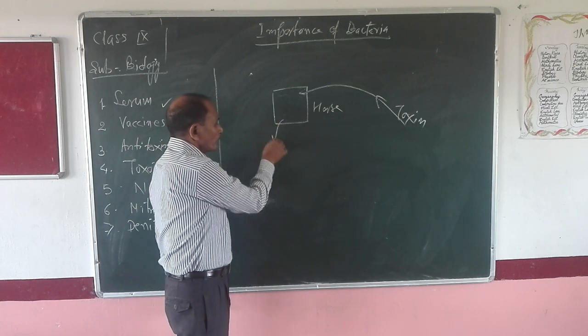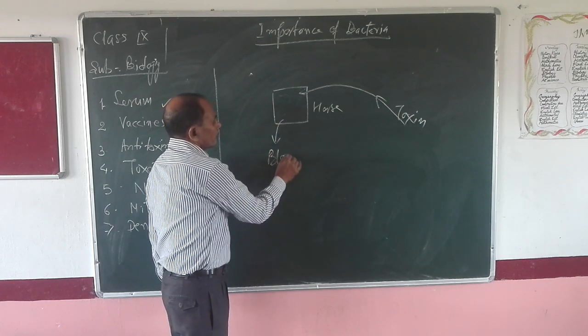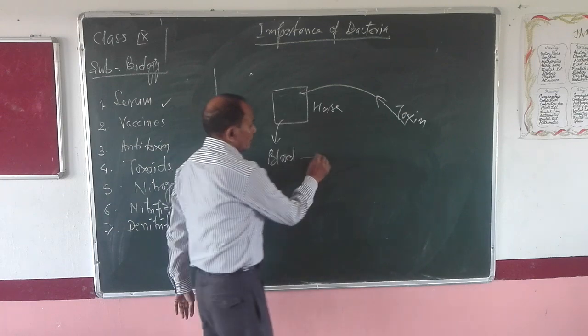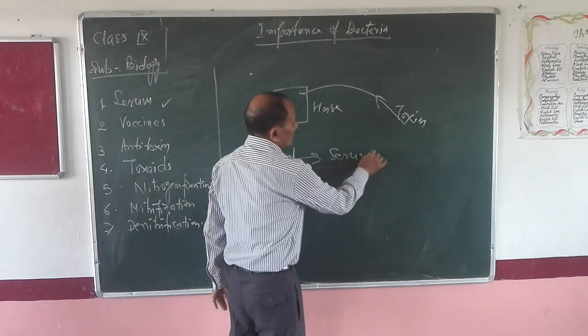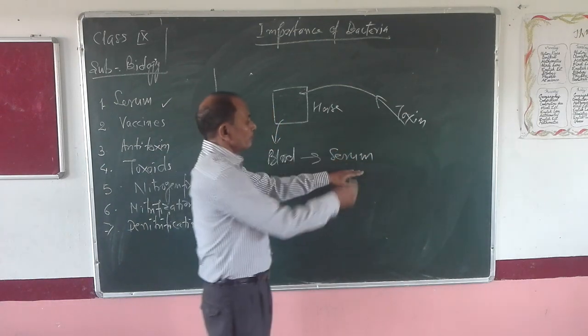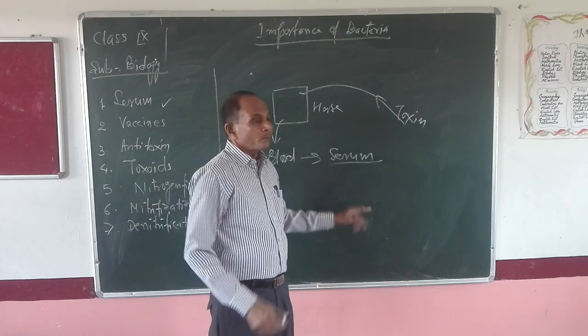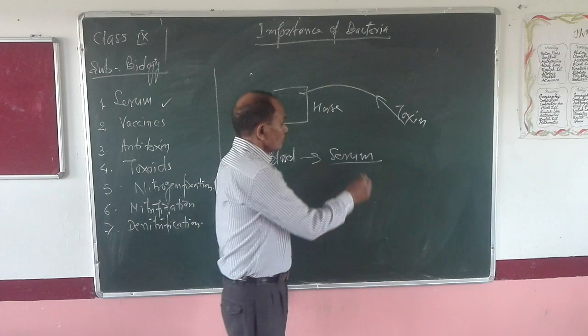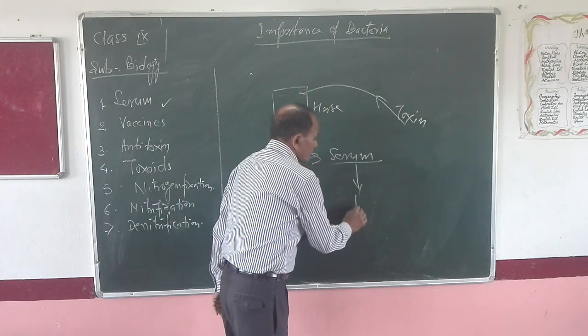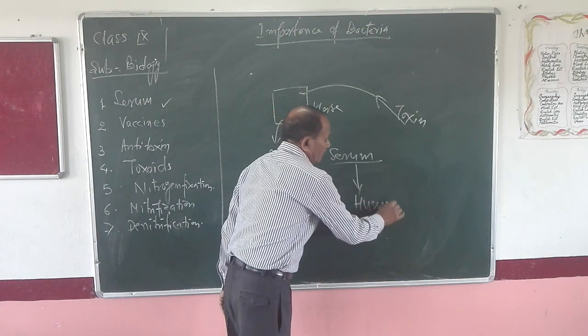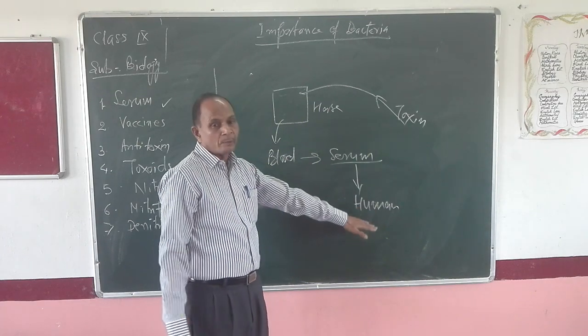From this animal body, blood is taken out. It is converted into serum, and that serum will contain the antibody. Now this serum is injected inside the human body to develop immunity.